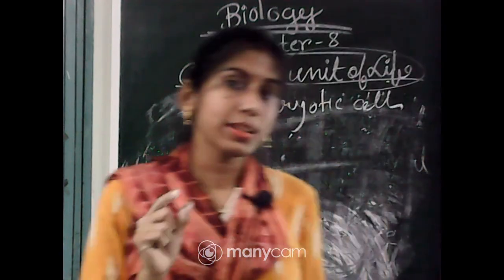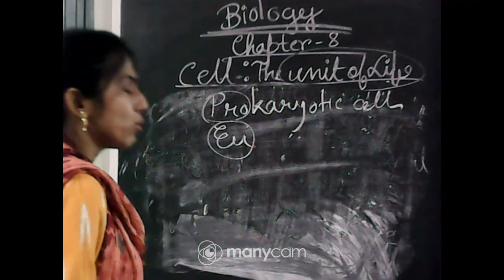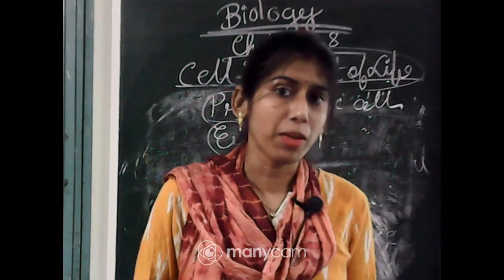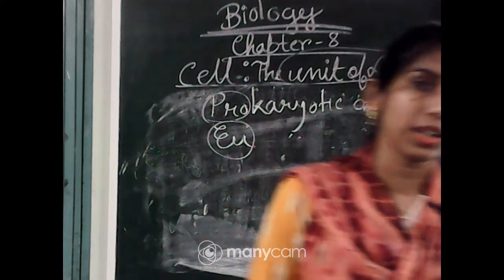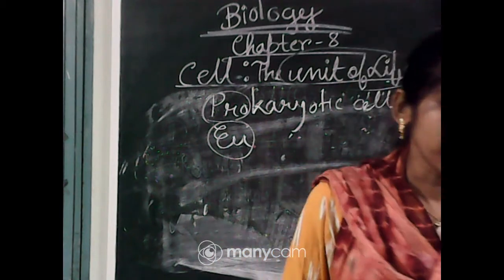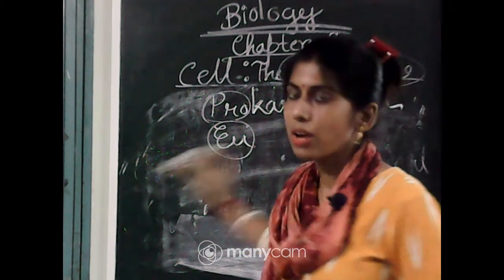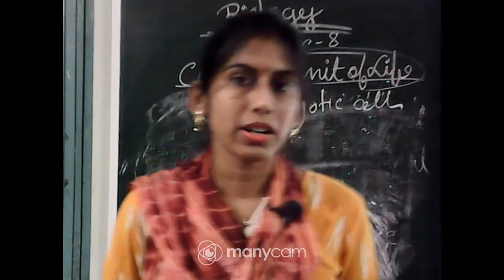So that is the exception. You have to remember that ribosomes are non-membrane bound organelles that can be found in all types of cells. But the type of ribosome is quite different in prokaryotes and eukaryotes. Now I will write down the difference between prokaryotes and eukaryotes.